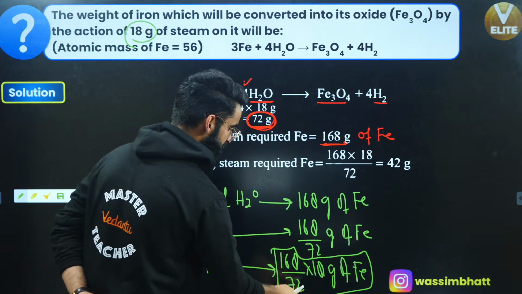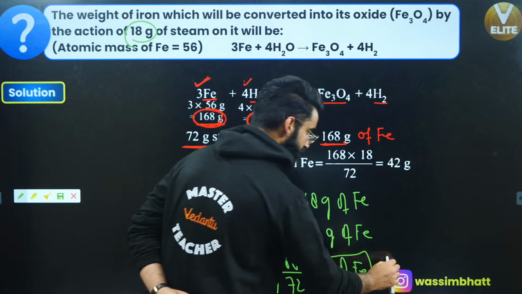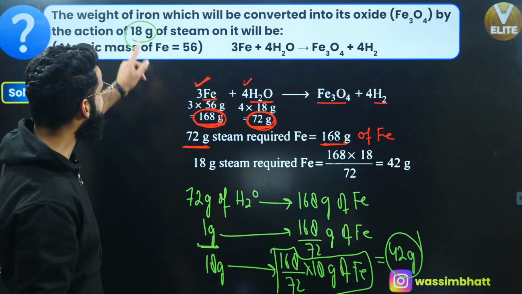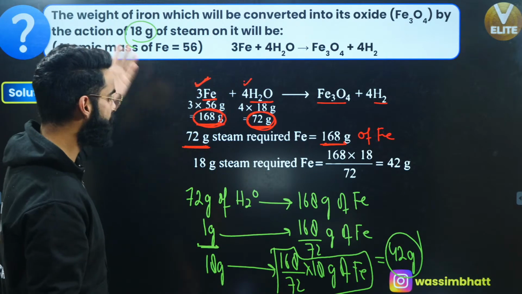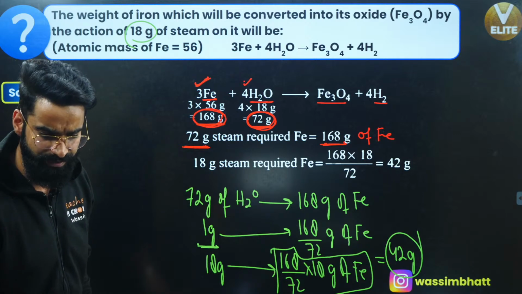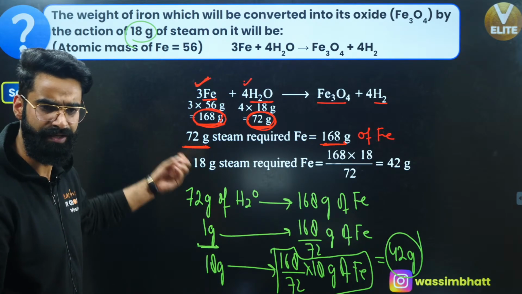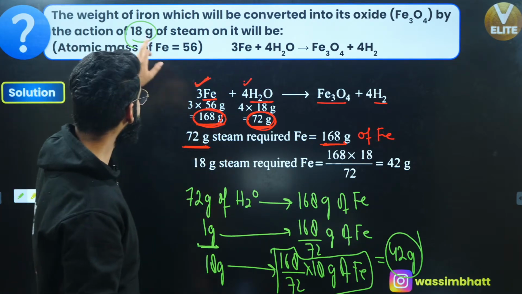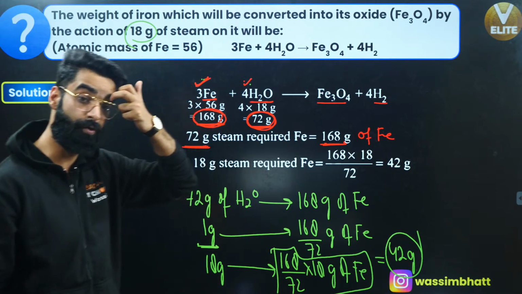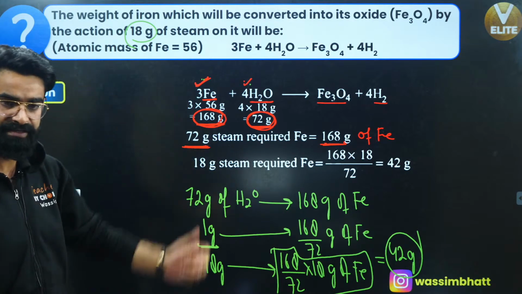When you solve it, you get the value as 42 grams. So you got to know, with 18 grams of steam, you should have 42 grams of iron. As simple as that.